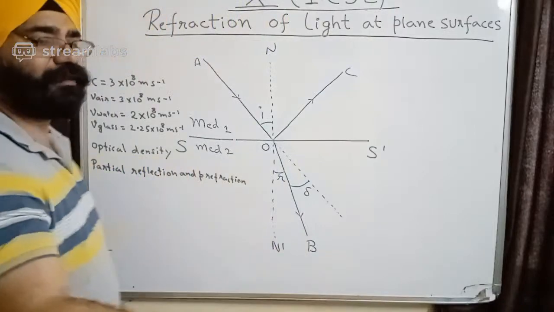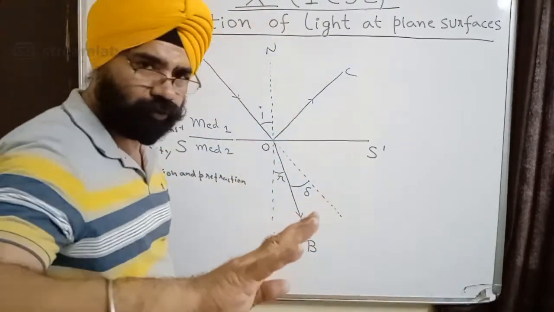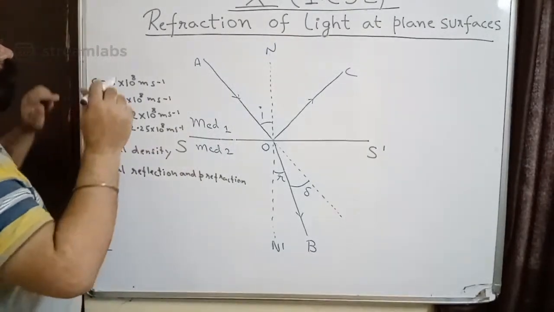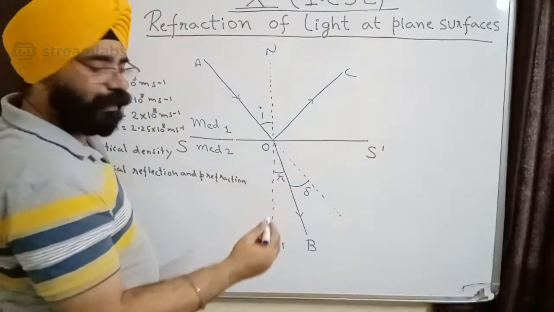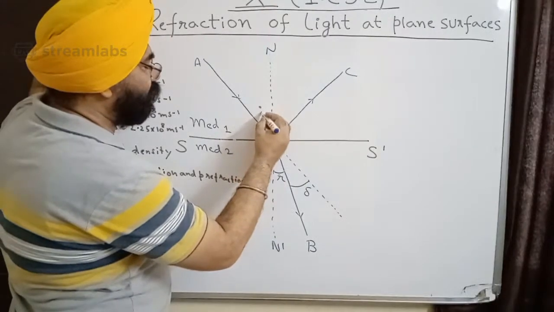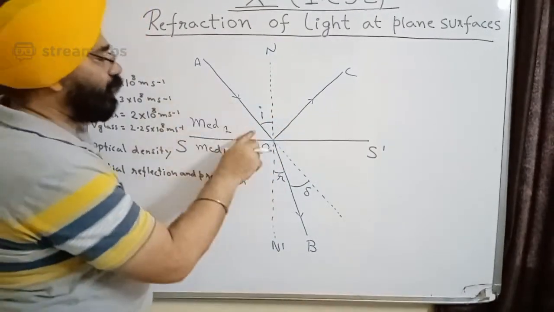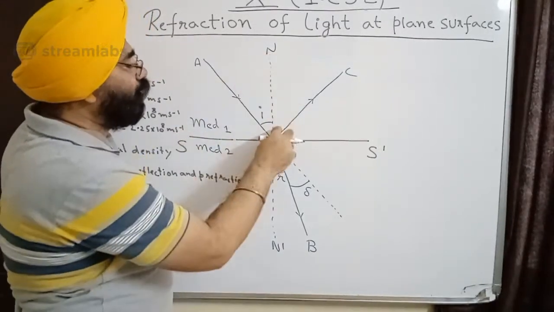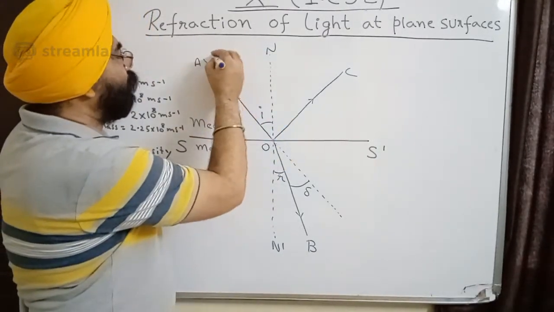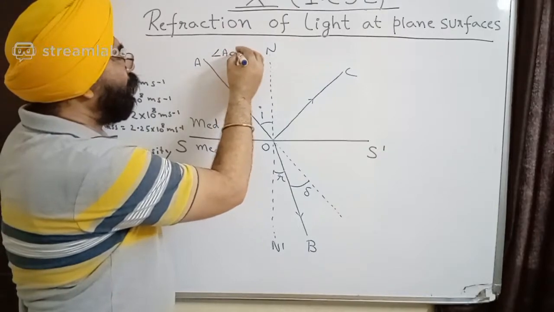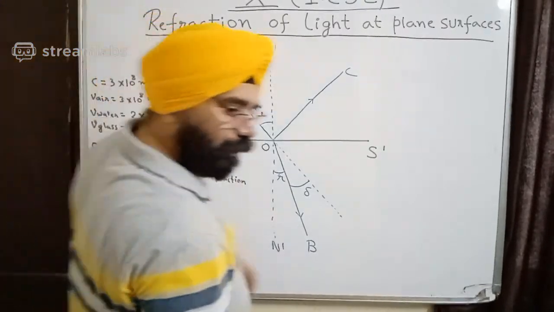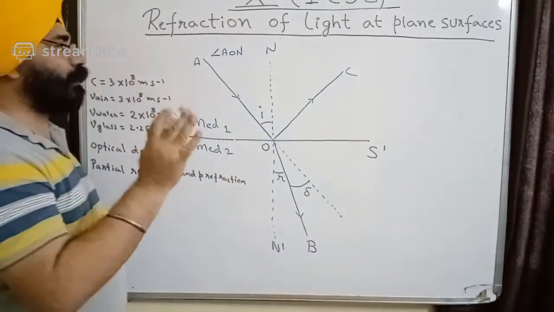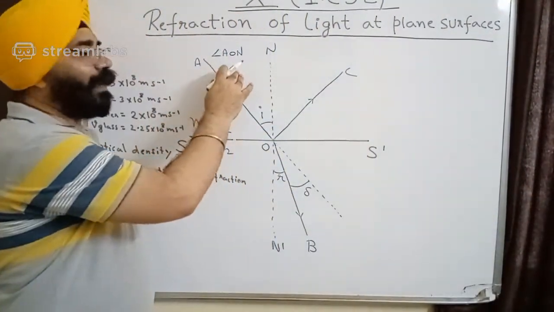In the meantime, I know it will take 30 seconds for you to reach the video. Till then I can continue. In this diagram I've already marked angle of incidence. Angle of incidence is the angle made by the incident ray with the normal, which means the name of angle of incidence is angle AOM. Has something come? No, nothing has come till now. So the name of angle of incidence is angle AOM.